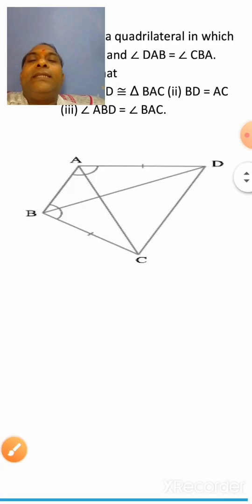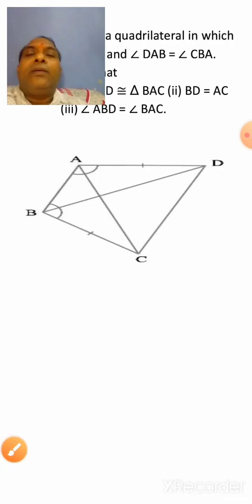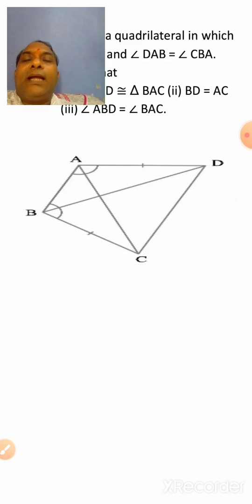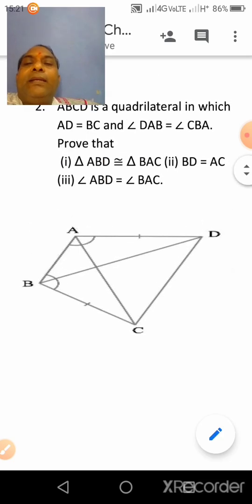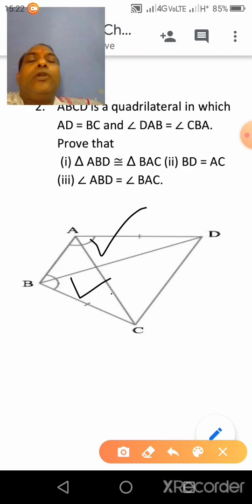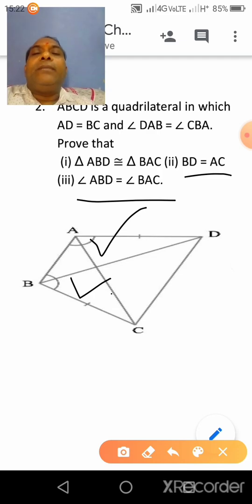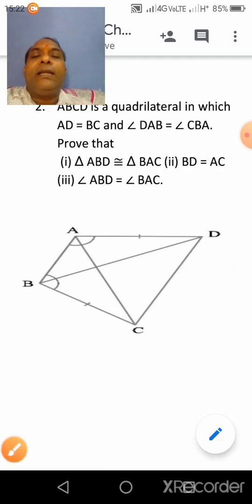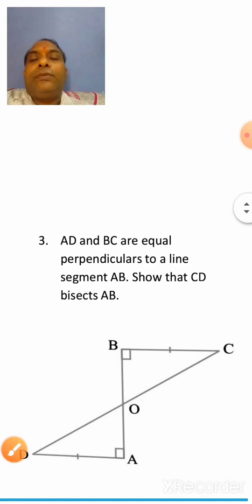So in this question, firstly you have to prove triangle ABD is congruent to triangle BAC by SAS congruency. Then BD will be equal to AC by CPCT, and angle ABD will be equal to angle BAC by CPCT, clear? Now see the next question.